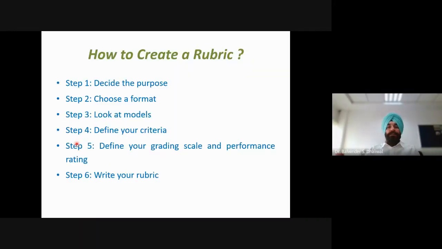Now let's go through the sequence of steps while developing the rubrics. More of these points we have discussed in the previous slides. Here the idea is to present these points in a particular order, so that while creating rubrics we do not miss any desired point or any particular point. So these are different steps, and I will be describing these steps in a little more detail one by one.